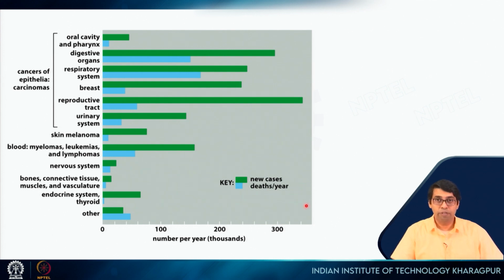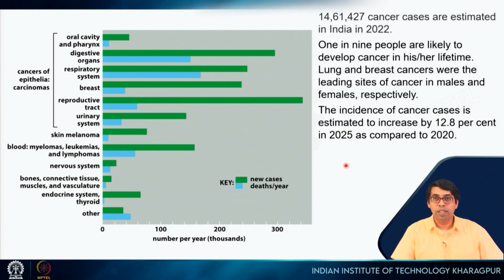This is in the context of the United States, and here is some data for India. In the year 2022, 14,61,000 people were diagnosed with different forms of cancer. Again, considering the population that we have, this number is underestimated. There are many people, most probably from rural areas, who are not getting diagnosed. 1 in 9 people are likely to develop cancer in his or her lifetime in our country.